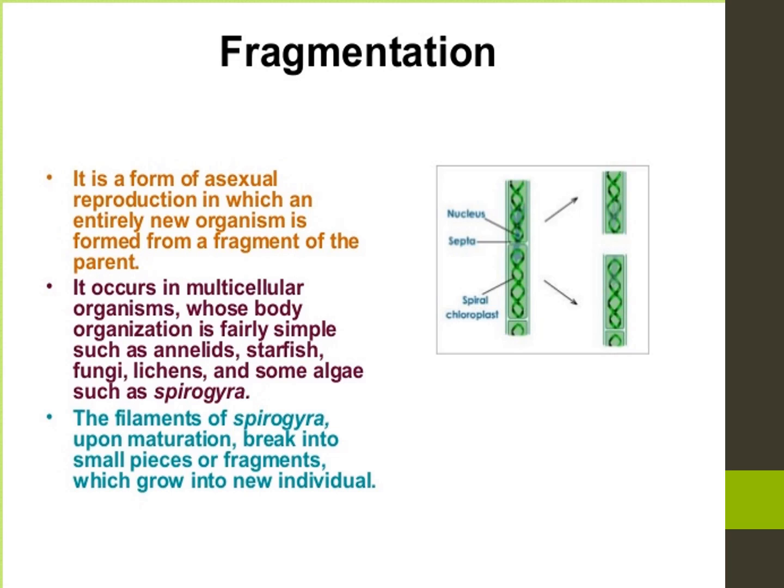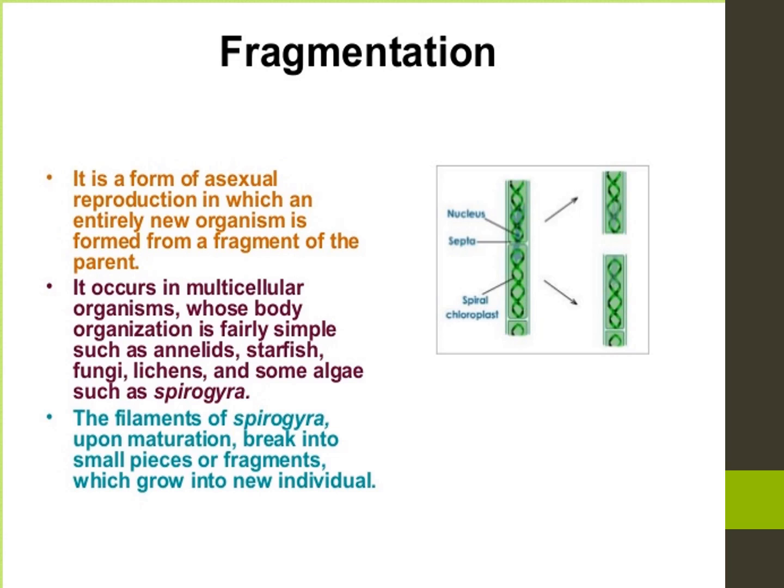It is a form of asexual reproduction in which a new organism is formed from a fragment of the parent. It occurs in multicellular organisms whose body organization is fairly simple, such as annelid, starfish, fungi, lichens, and some algae, such as Spirogyra.